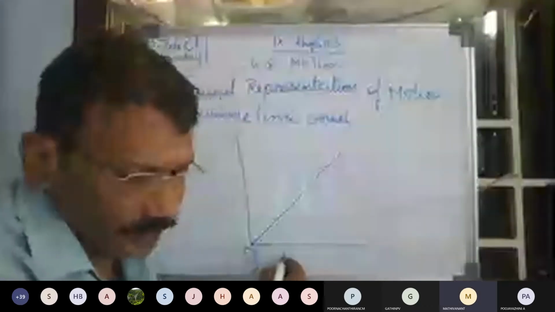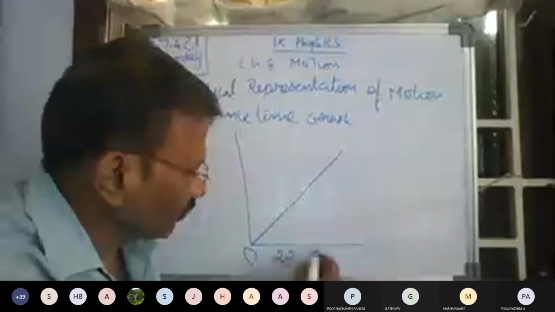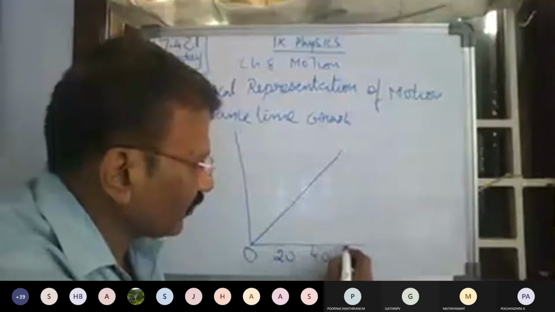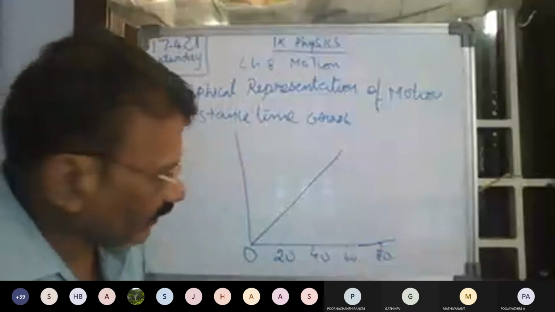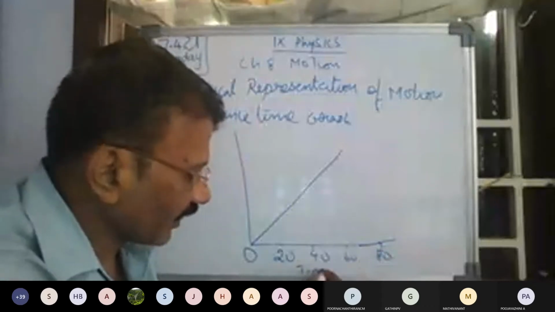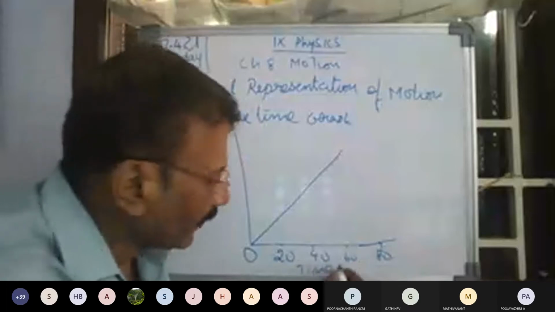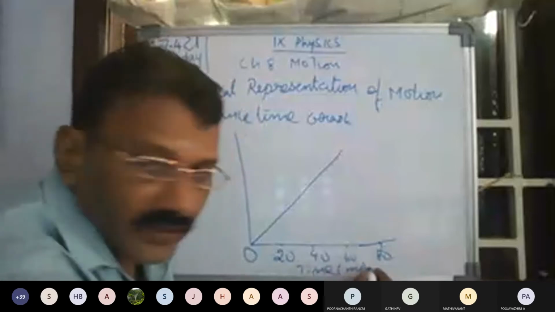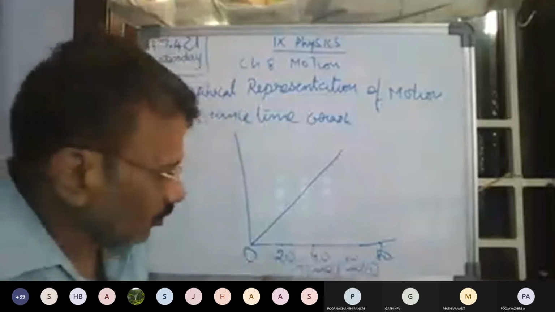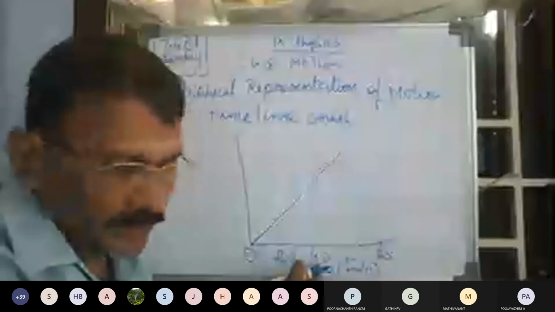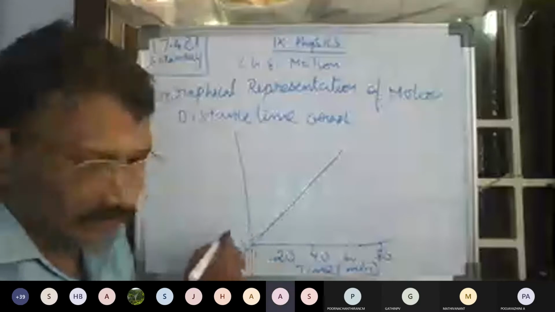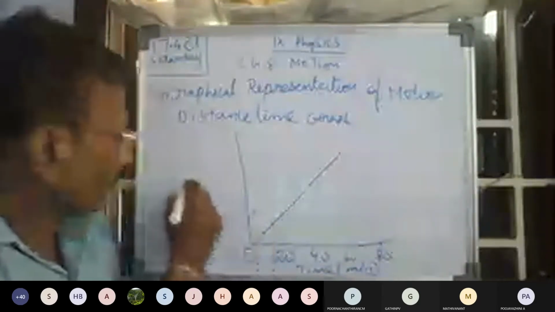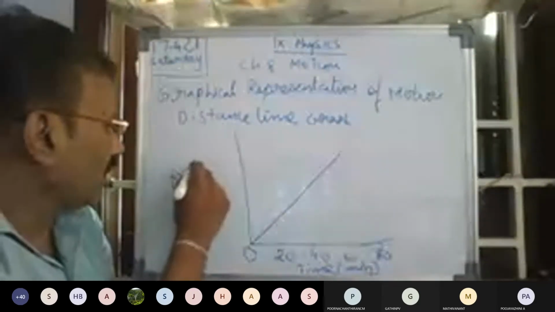Taking here 20, 40, 60, 80. And this is the time. Time in minutes. So 20 minutes, 40 minutes, 60 minutes, 80 minutes. Then on this axis I am taking the distance.